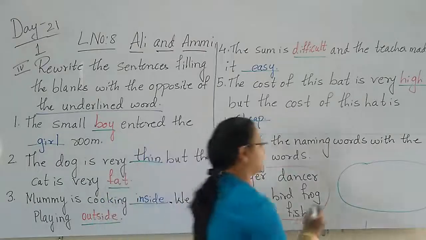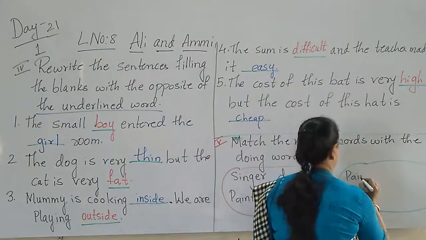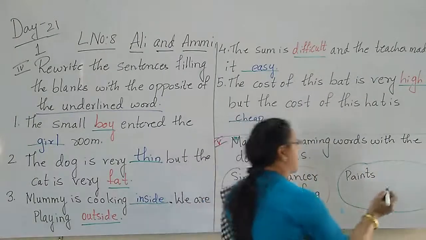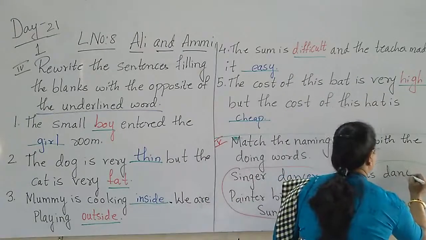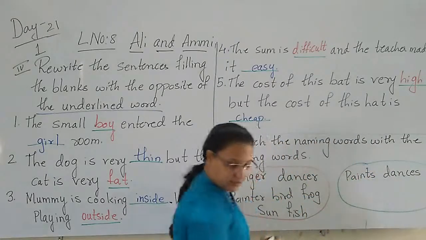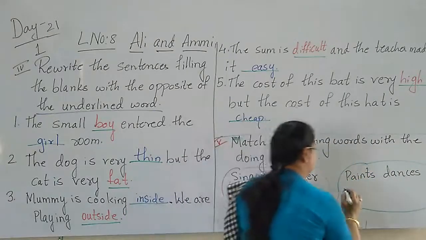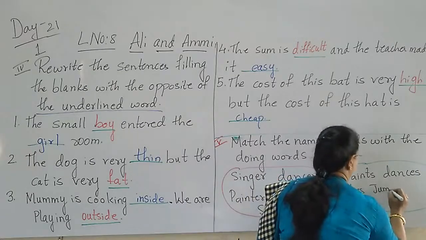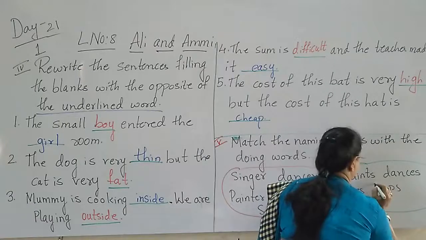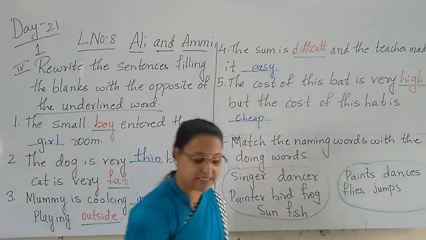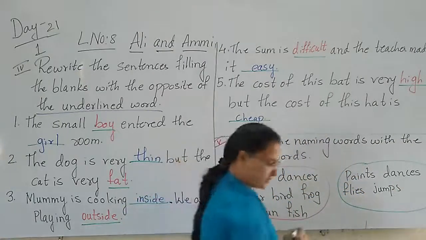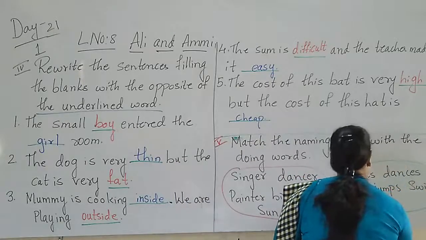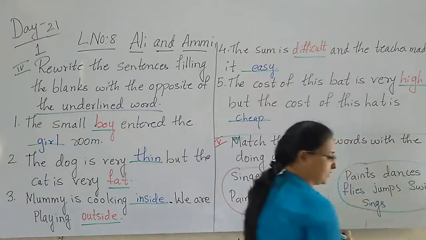Here in the next we can see paints. Then the next is dances, jumps, flies, swims, sings.